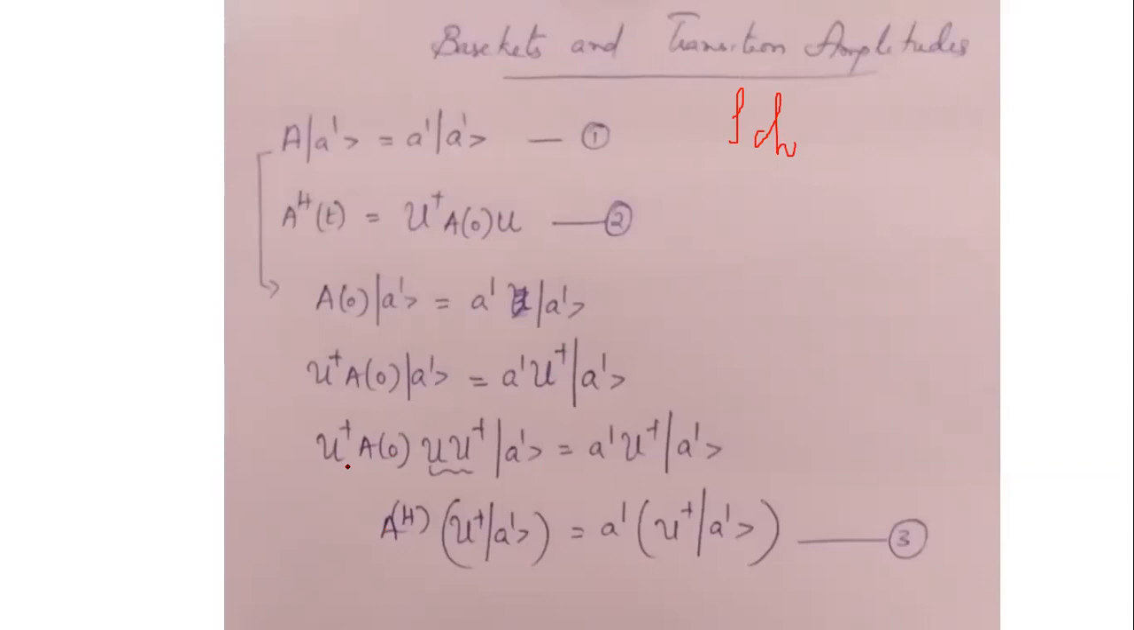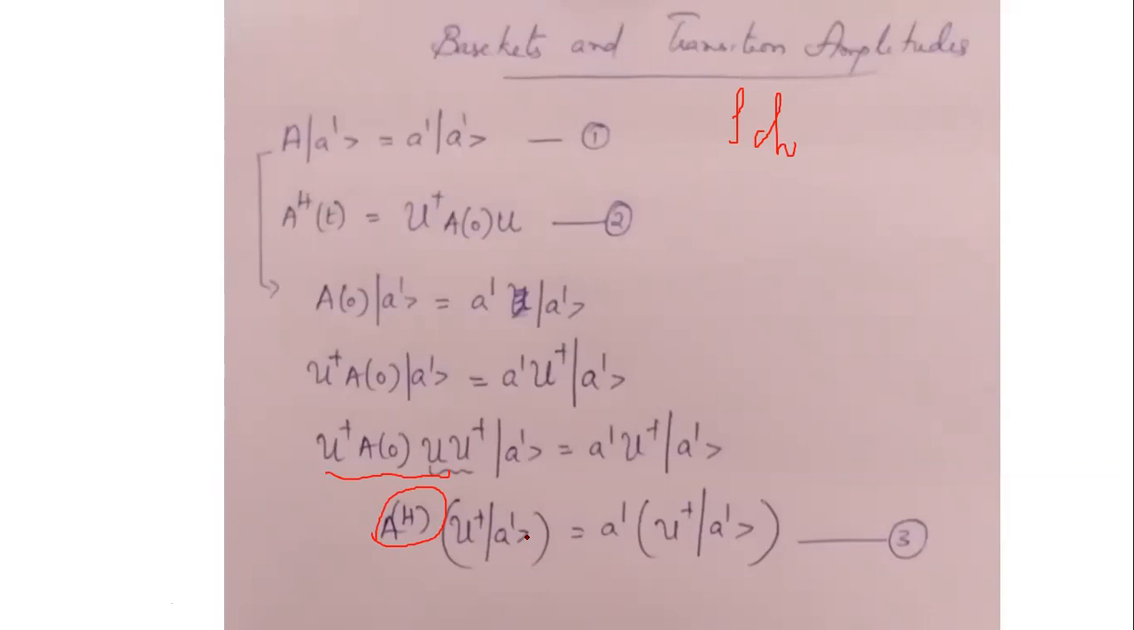Now let's see the left hand side, U dagger A at 0 U. What is this? This is simply the A_H, which we have written in equation number 2. So instead of all this, I can write A_H, right? Then remaining U dagger A prime. On the right hand side, there is no change. Now you just see H is the operator and A prime is the eigenvalue.